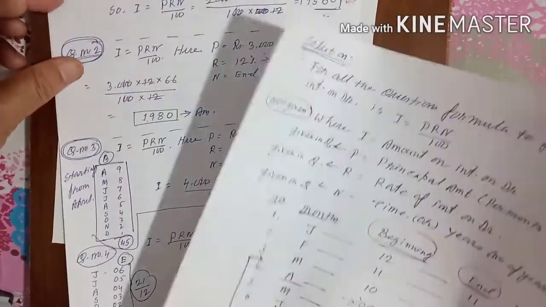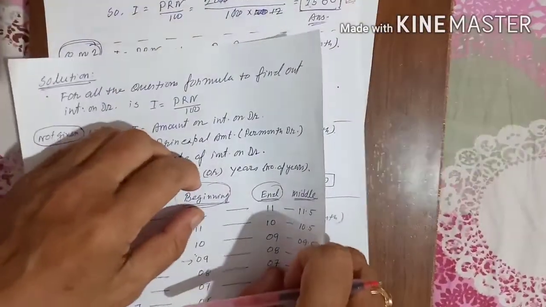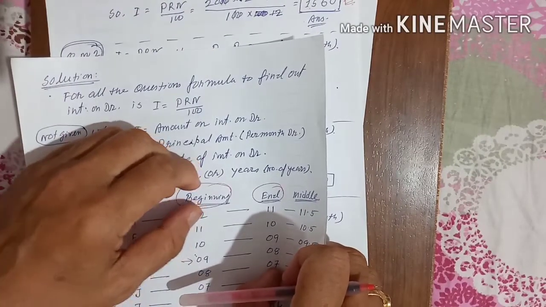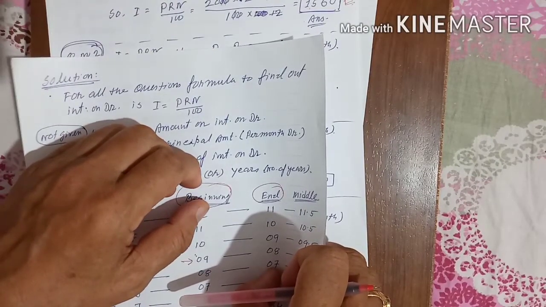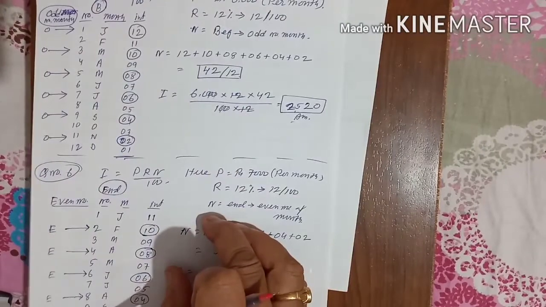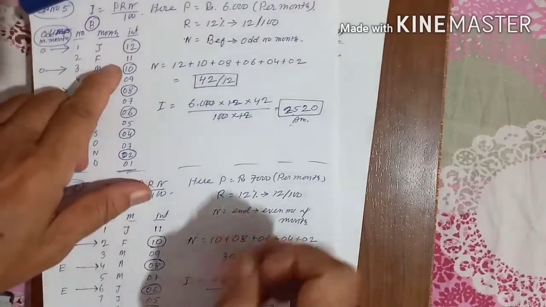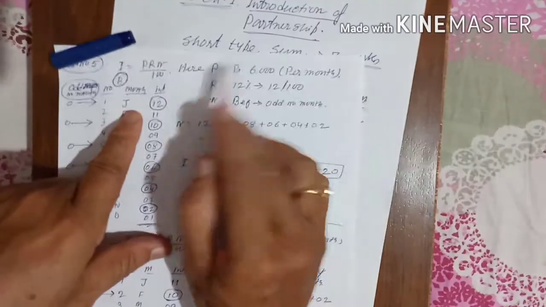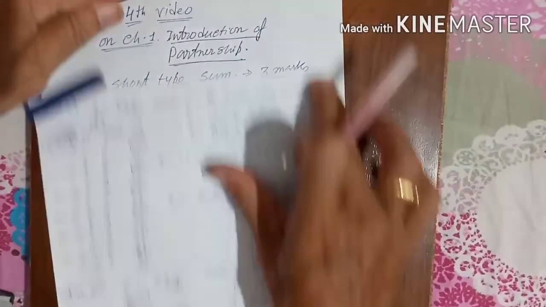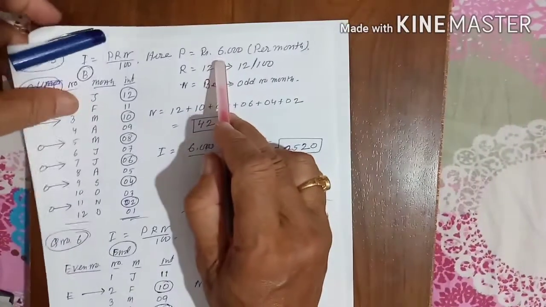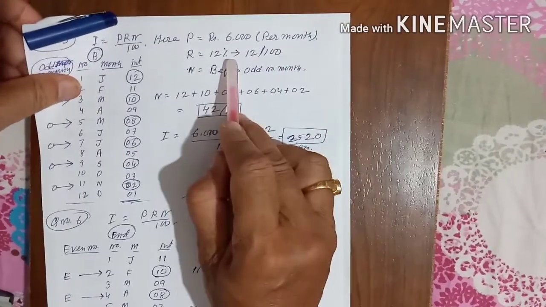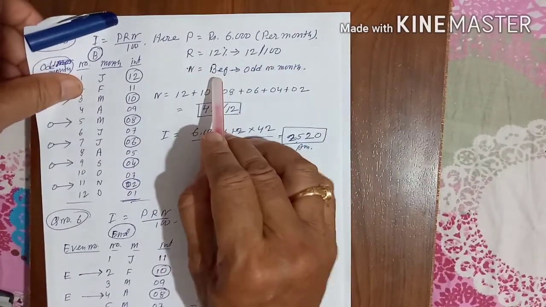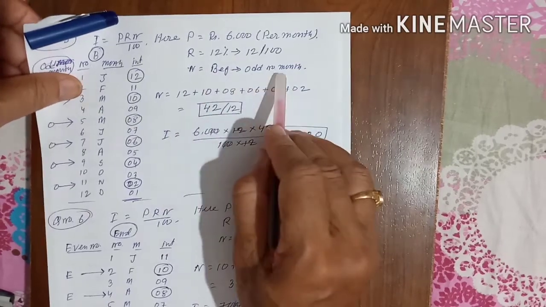Now, question number 5. Question number 5, it is given, Mr. D withdrew rupees 6000 in the beginning of every odd number of month. Now let us know what is called an odd number of month and what is called an even number of month. That also you have to understand. How much has he taken? Rupees 6000, is it not? He has taken rupees 6000 per month. Rate of interest 12%. In the beginning, but not all the months. When? Odd number of month.